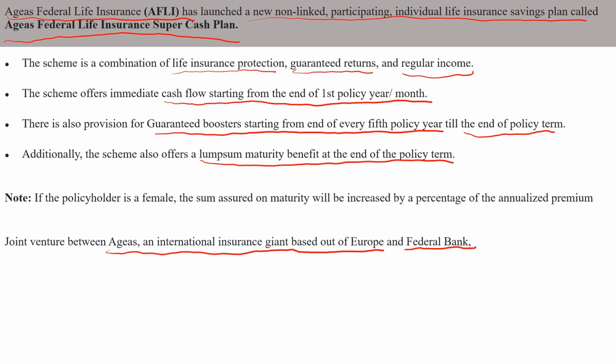And if the policyholder is female, the sum assured on maturity will be increased by a percentage of the annualized premium. For male it is one, and if the policyholder is female, it will be increased by one more, which means 2% on the annualized premium. So basically, Ageas Federal Life Insurance has launched a plan which contains all the characteristics: life insurance protection, guaranteed returns, and regular income.